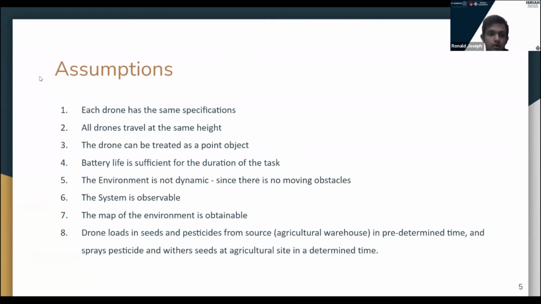Seventh, the map of the environment is obtainable. We feed the map of the environment. Eighth, as we have discussed in the problem, the drone loads the seeds and pesticides from all the sources to the agricultural warehouse and back to the warehouse. So these are the assumptions which we have taken.